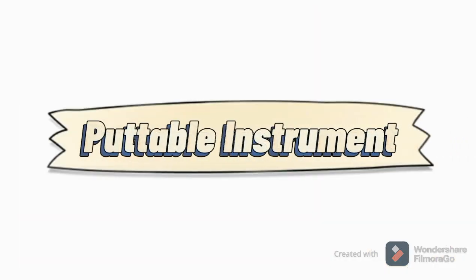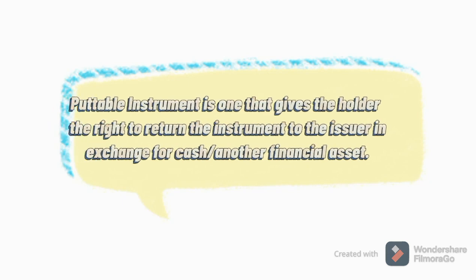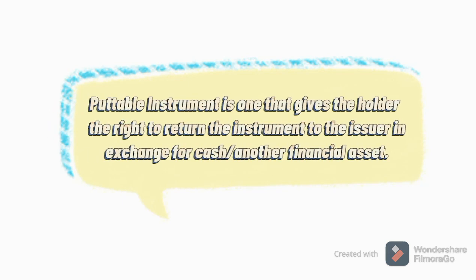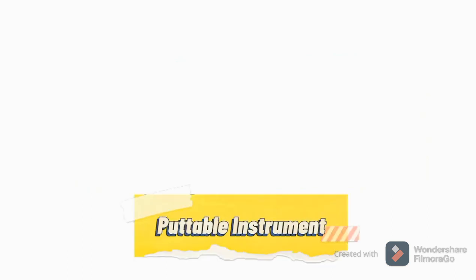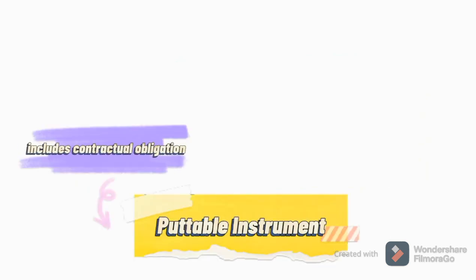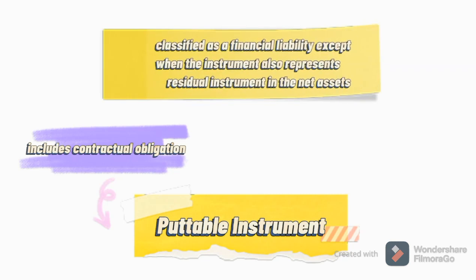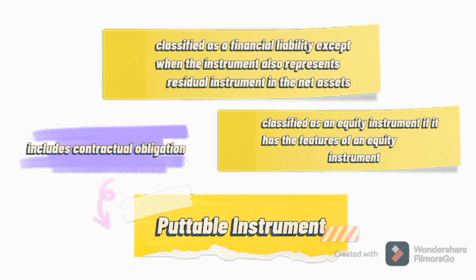Puttable instruments. A puttable instrument is one that gives the holder the right to return the instrument to the issuer in exchange for cash or another financial asset. Puttable instruments also include contractual obligations classified as a financial liability, except when the instruments also represent a residual interest in the net assets. They are classified as an equity instrument if they have the features of an equity instrument.